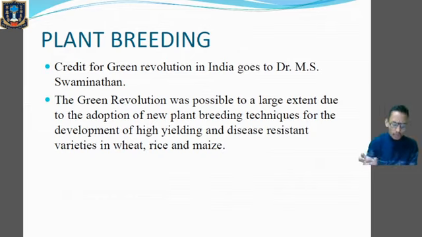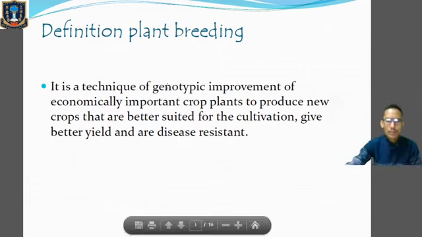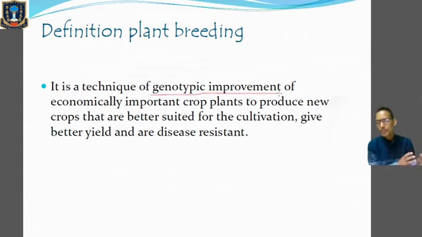Clear? So now we'll go through the definition of plant breeding and we'll see the objectives and the main steps of plant breeding. Okay, so first of all, let us talk about the definition of plant breeding. So what is plant breeding? Plant breeding is a technique of genotypic improvement. We'll come afterwards to what we mean by genotypic. So plant breeding is a technique of genotypic improvement of economically important crop plants to produce new crops that are better suited for cultivation. It gives better yield and disease resistance.